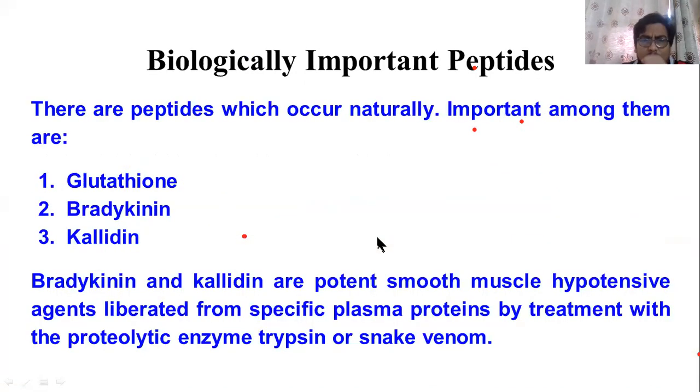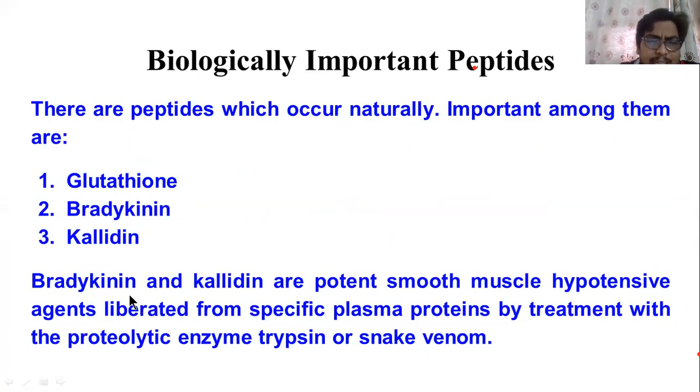Now let's see what the biologically important peptides are. Some of the biologically important peptides which we know are glutathione, the second one is bradykinin, and the third one is kallidin. So these are the common peptides: glutathione, bradykinin, kallidin.